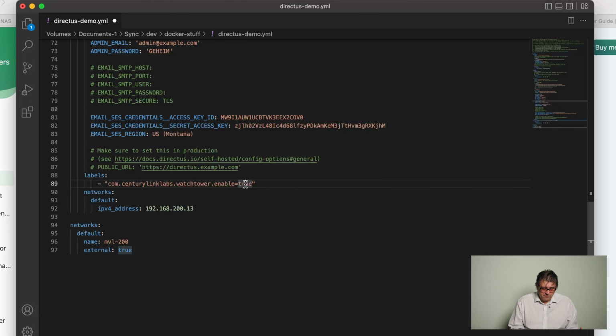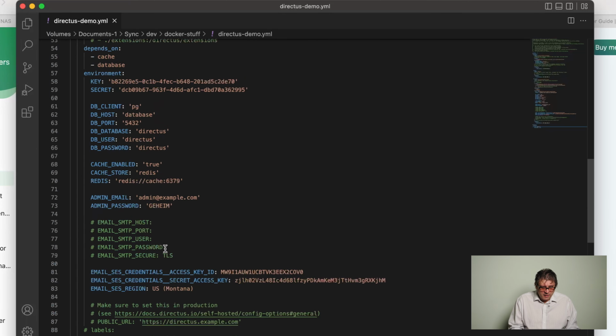Directus if you like. If you don't like that, just put hashtags in front of both lines or delete them, whatever. Then Watchtower is out of the scope. Then, of course, in the network section here, supply an available IP address for your Directus service. And here, of course, in the last part under networks, supply the correct name of your McVLAN. It might not be called MVL200.